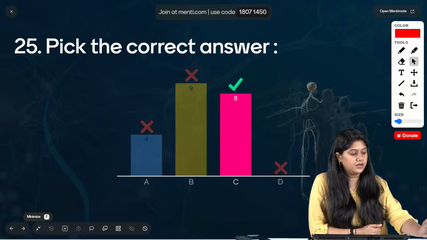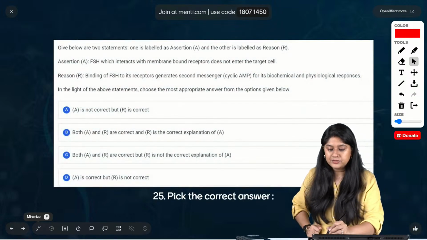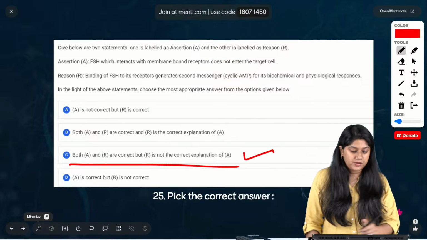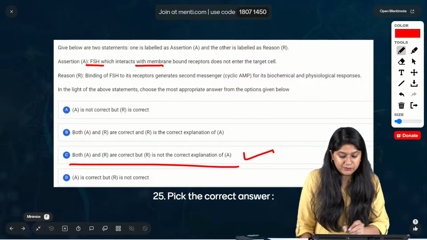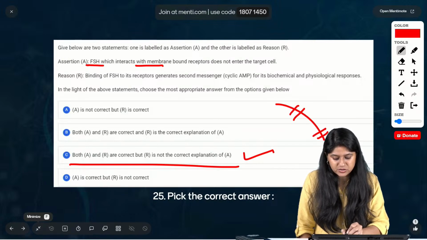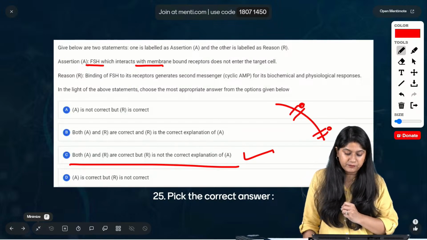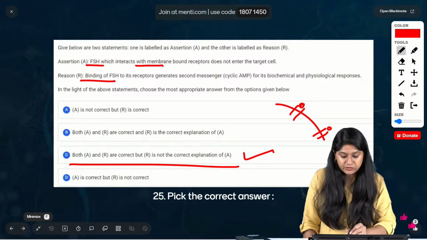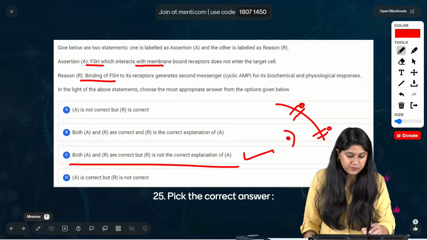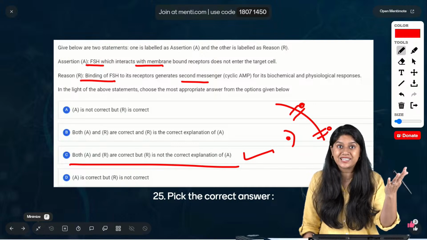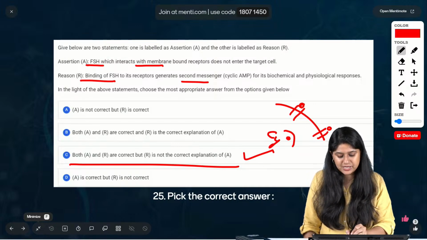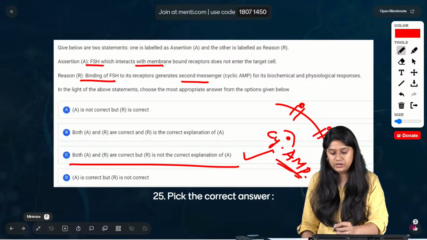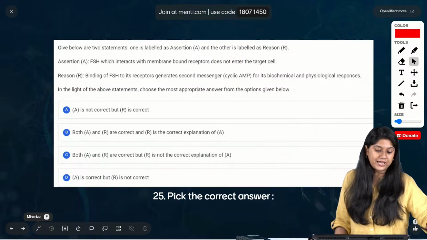So option number C is the correct answer. That both the statements are correct, but it's not the correct explanation. FSH hormone will be interacting with the membrane-bound receptors. Membrane पे आके लग जाएगा, उनके साथ में interact करेगा, right? And it will not be able to enter the target cell directly. Of course, after the binding of it, we will see the complex formation. Of course, we have the secondary messenger, जो हमारा बनेगा cyclic AMP, जो आगे का काम करेगा. Okay? चलिए. Moving to the next question, everyone.